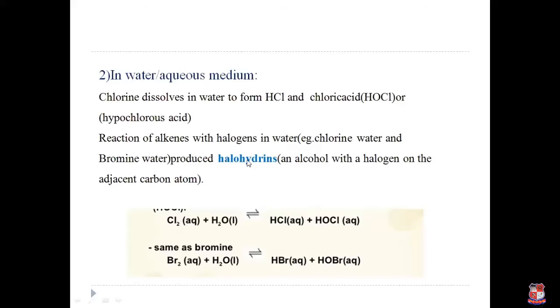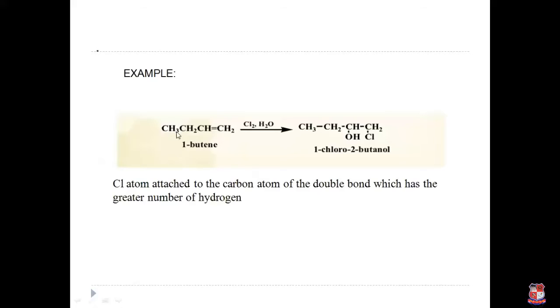Now see here the product is different. In an inert solvent it produces dihalide, while when we use a water medium, it produces the halohydrin. That means an alcohol with a halogen on the adjacent carbon atom. We take the example here of 1-butene, okay, and the halogen is chlorine dissolved in water. So first it produces hydrogen chloride and hypochlorous acid. This hypochlorous acid takes part in the reaction.